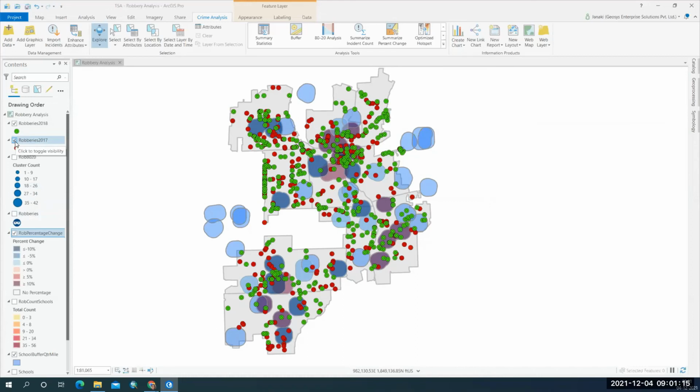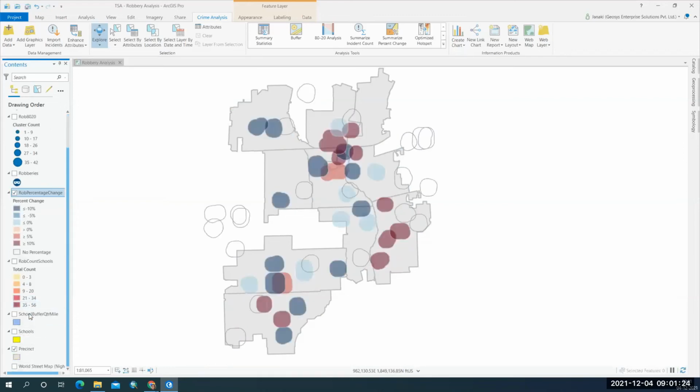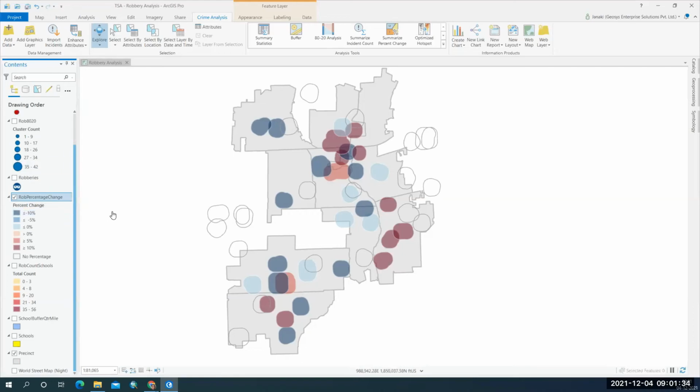All right, let me turn off these 2017, 2018 and the school buffer zones. So you can see here the robberies percentage change, the change in the number of robberies from 2017 to 2018. If it is less than minus 10%, then you are seeing these dark blue colors.